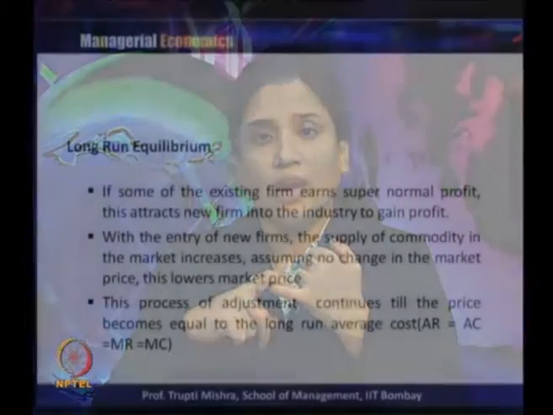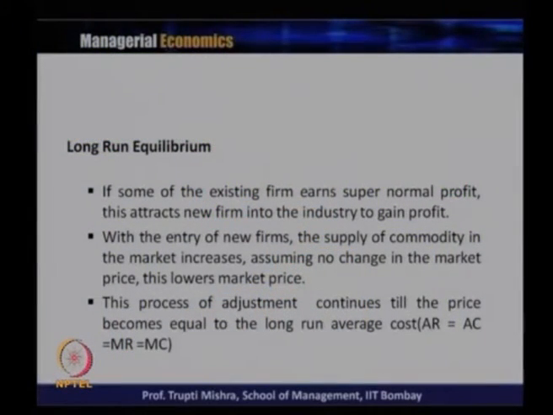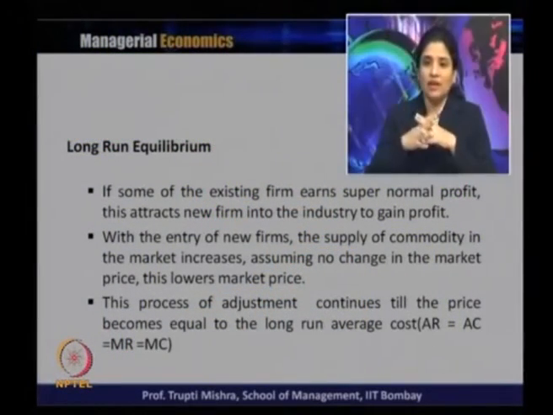We are assuming there is no change in the demand, because when the firms get profit, that may not be profitable for the buyers, so they may not demand more in the market. Existing firms earn supernormal profit, which attracts new firms to enter the market. With no change in the demand and supply increasing, this lowers the market price, because supply is more and demand is less.